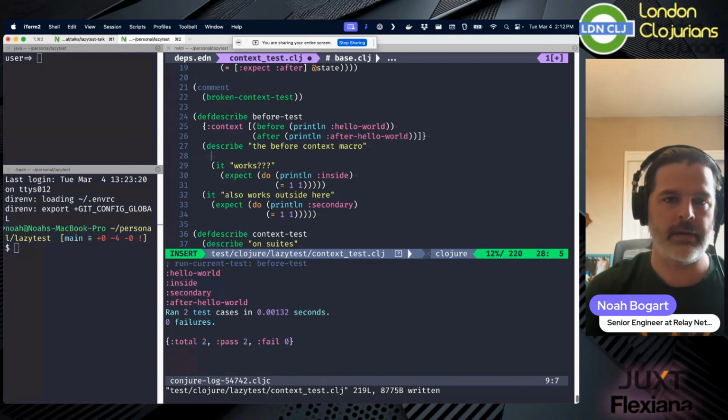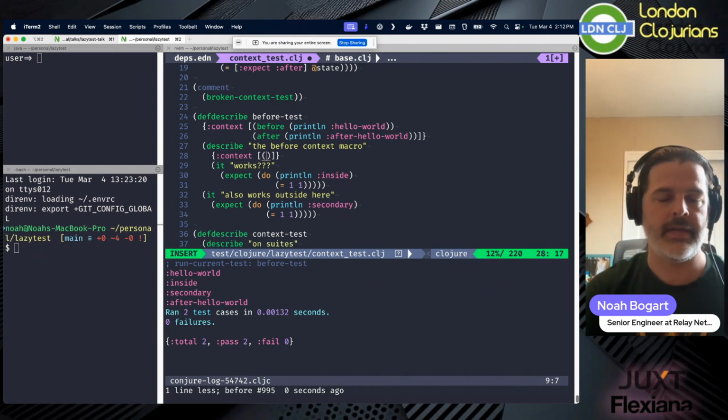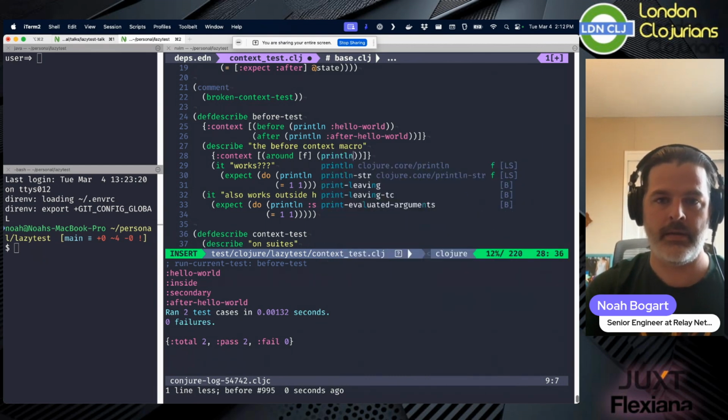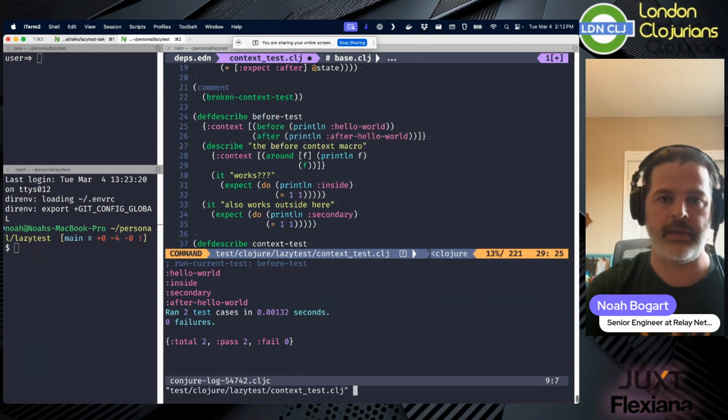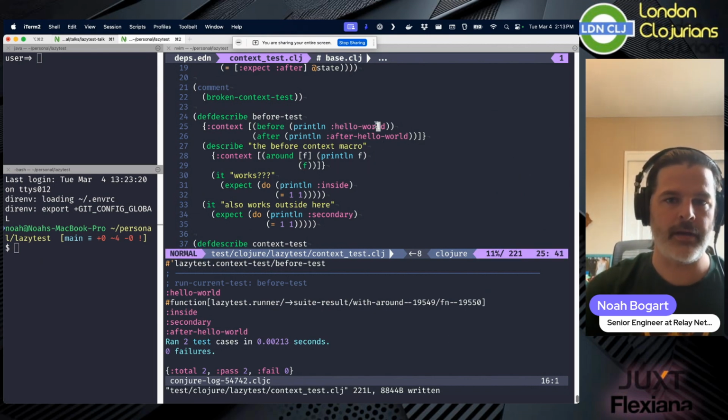And then this one can also have its own set. Say around F, print line F, then execute that F. Here we go. It prints the before block.